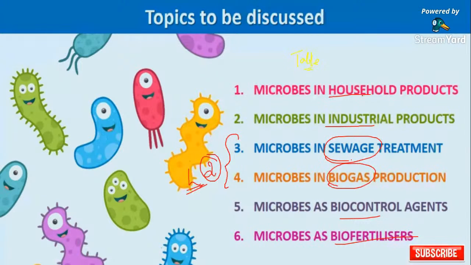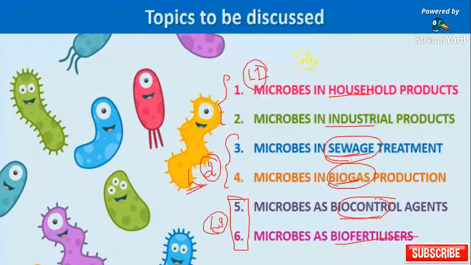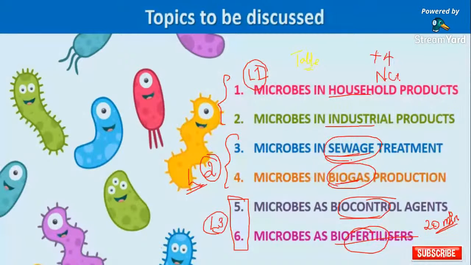In lecture number 1, I hope you have seen this: household products and industrial products we have already discussed. In this class we will discuss sewage treatment and biogas production. Lecture number 3, our last lecture of this chapter, will cover biocontrol agents and biofertilizer. It will be just a 20-minute session because it is a very easy, small topic. You can directly get +4 marks if you rely on your NCERT only. No extra question is going to come from this.